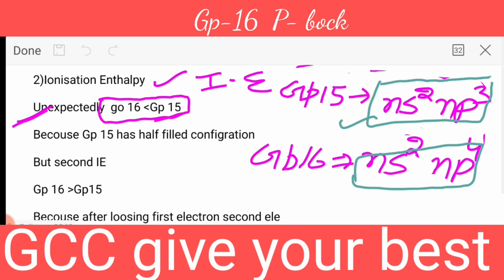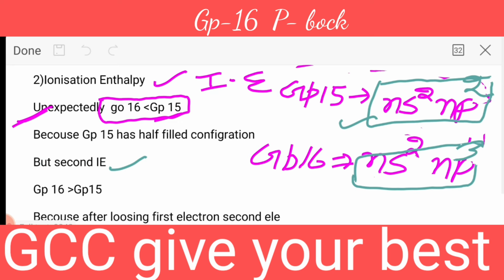But when we talk about the second ionization enthalpy, then group number 16 will be more than group number 15. The reason is that when we remove an electron from group number 15, it becomes np2, and from group number 16, it becomes np3.